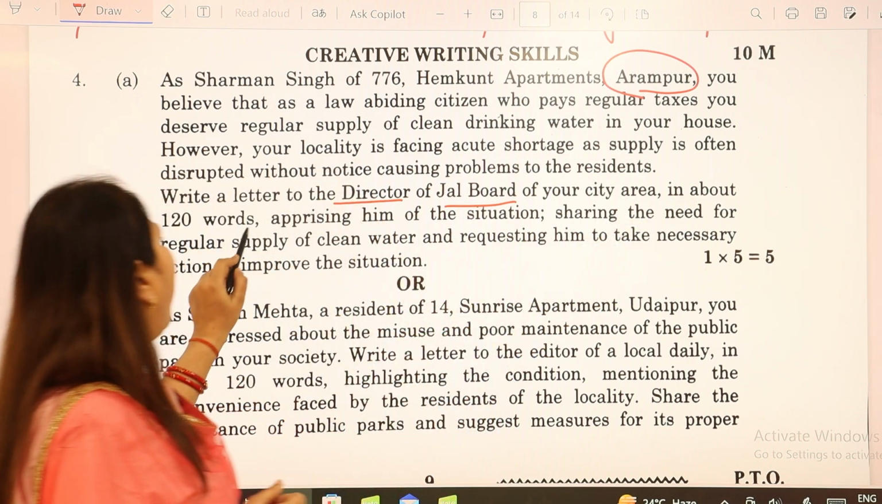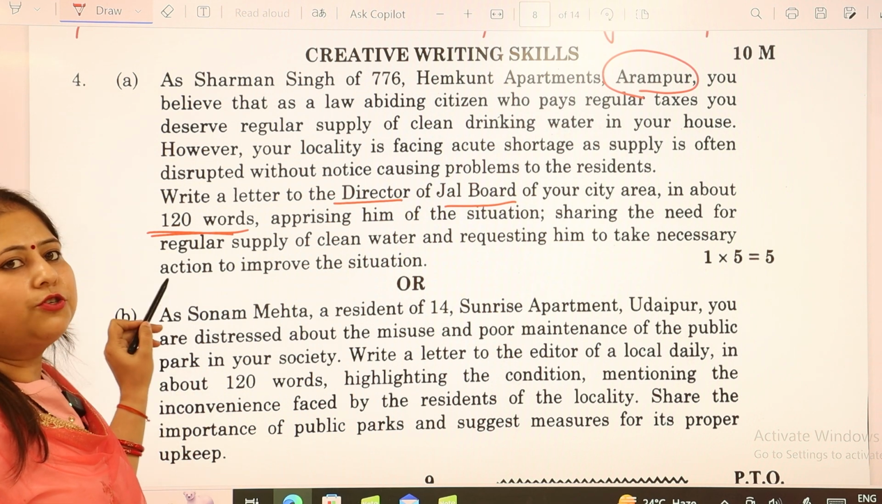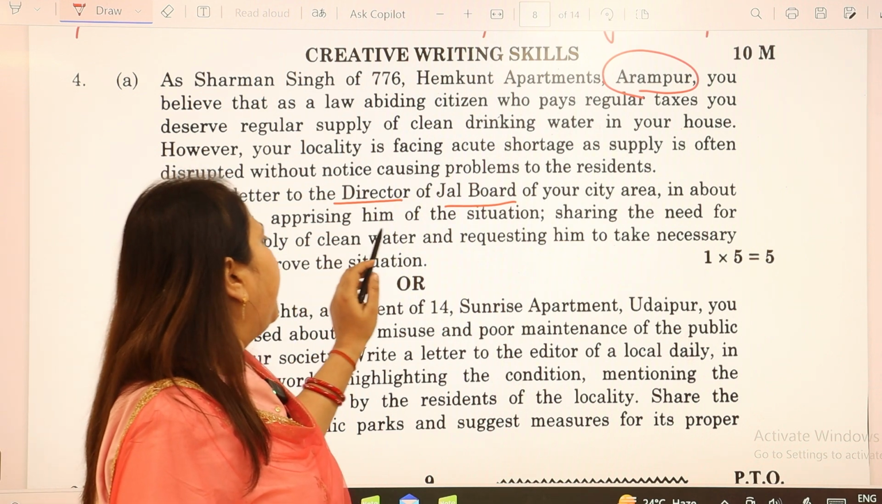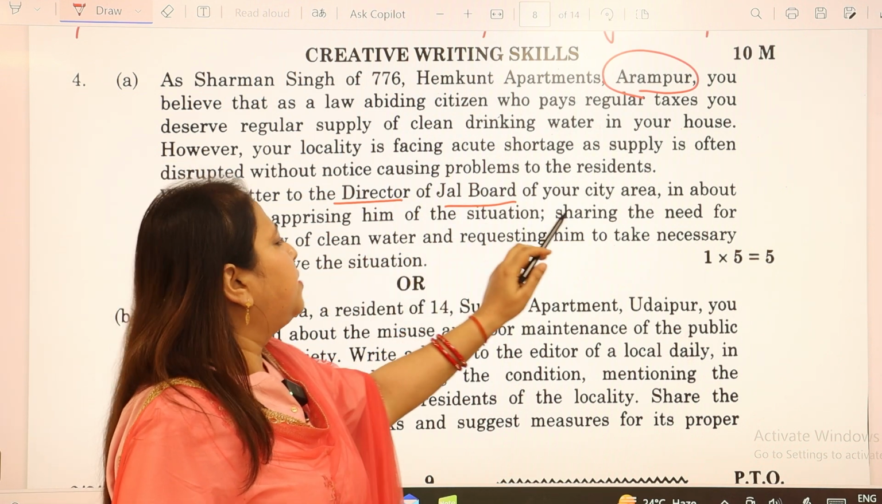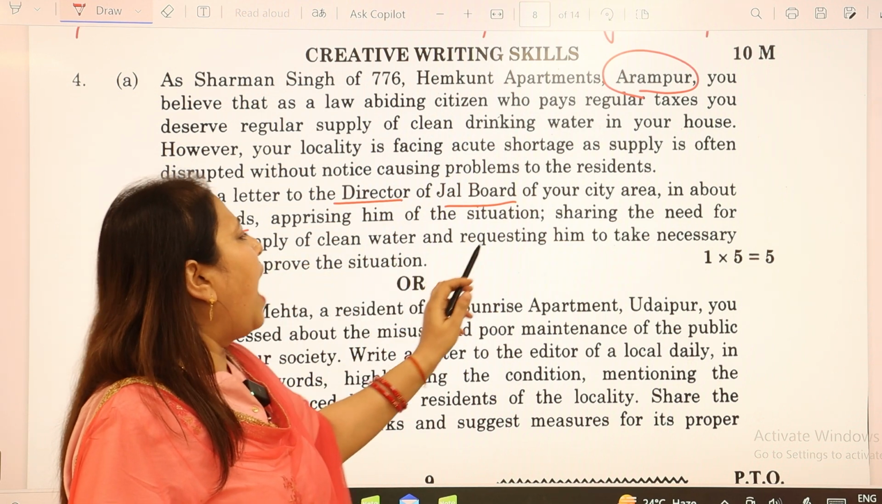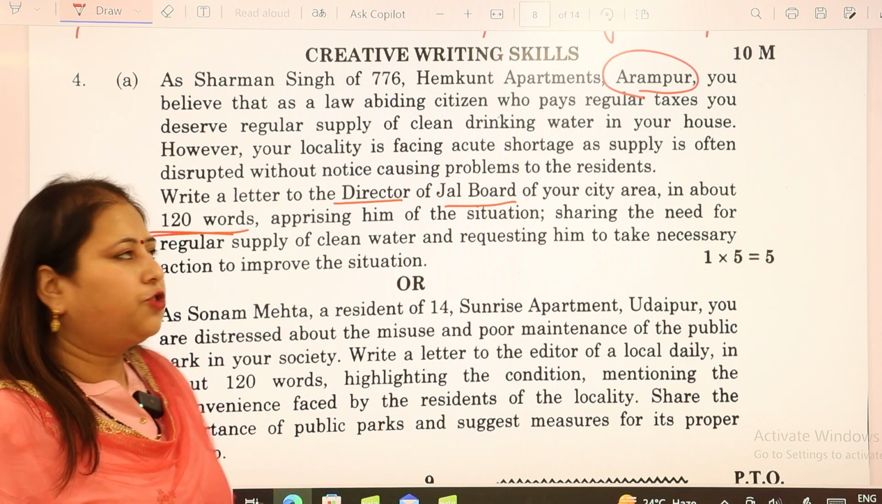In about 120 words. You don't have to increase your word limit. You have to stick to your word limit. That will save your time. Apprising him of the situation, sharing the need for regular supply of clean water, and requesting him to take necessary action to improve the situation.